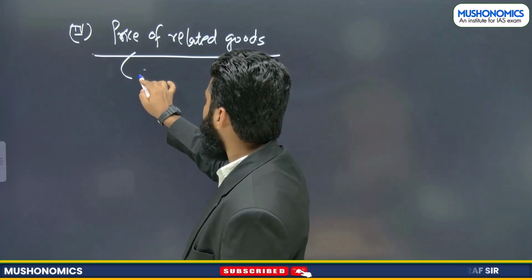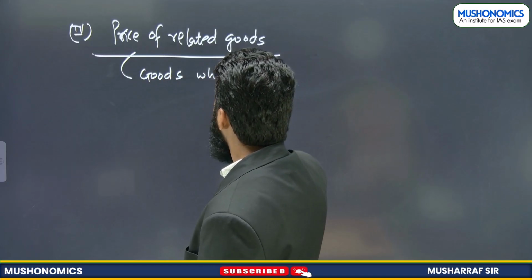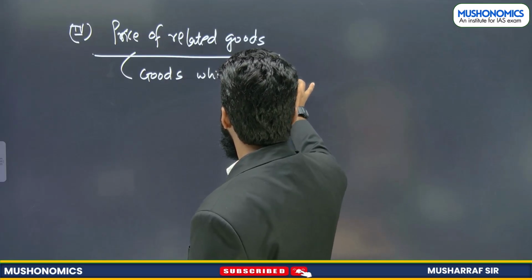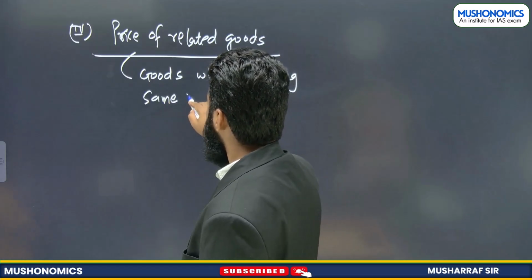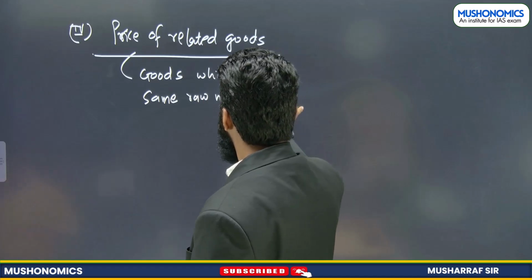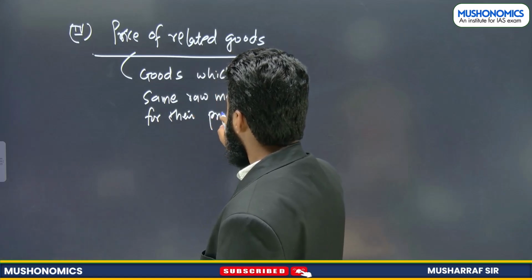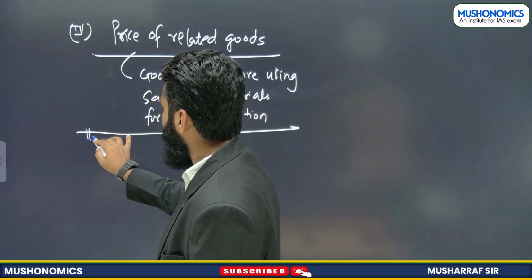Goods which are using the same raw materials for their production. Let's understand this with an example.